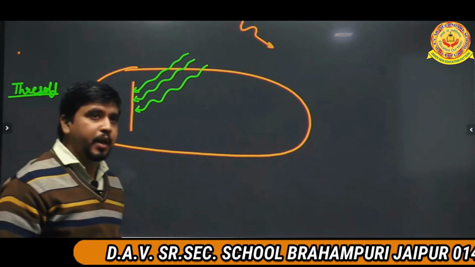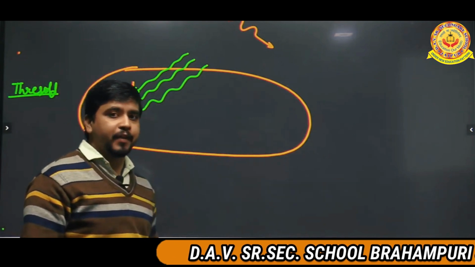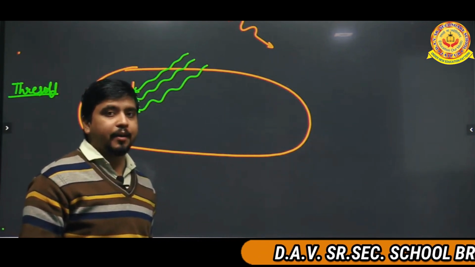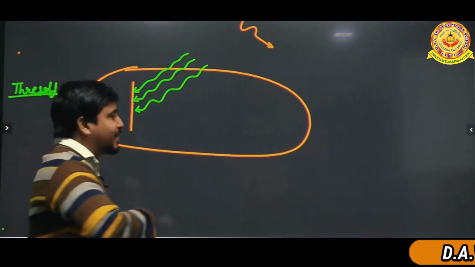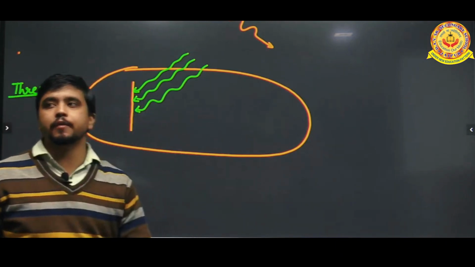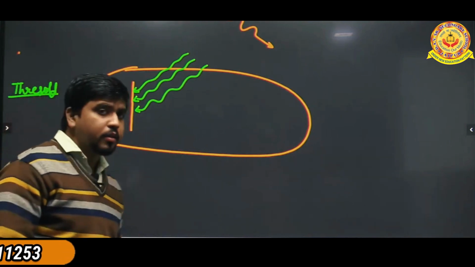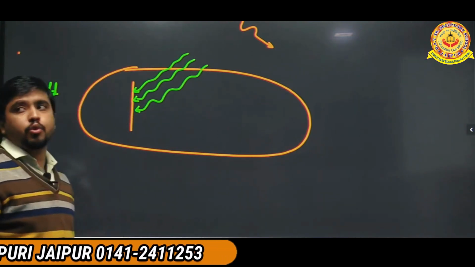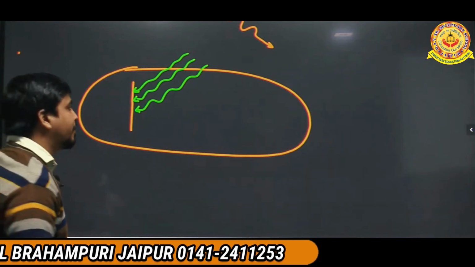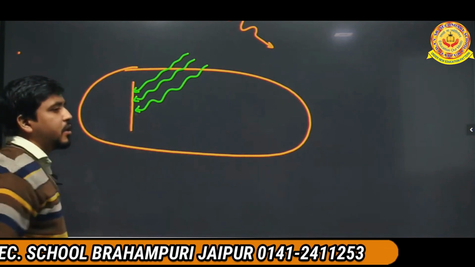The minimum energy by which the electrons want to eject out from the conducting surface.